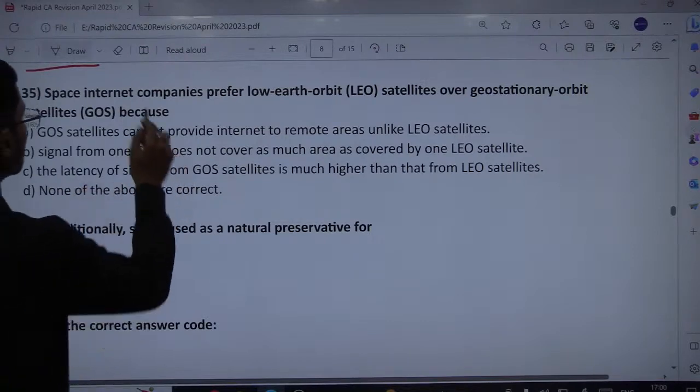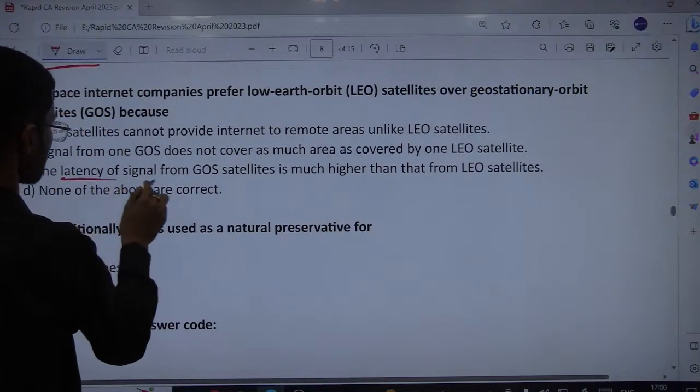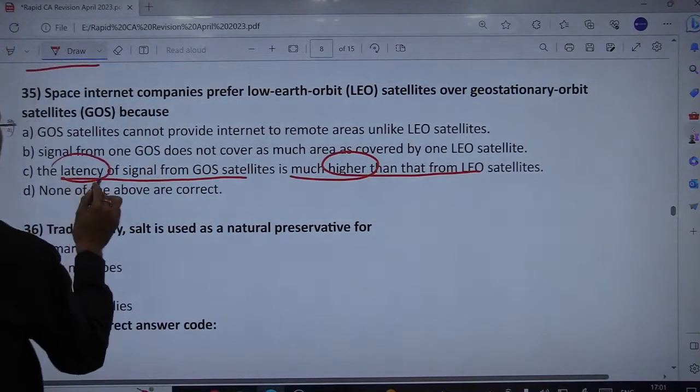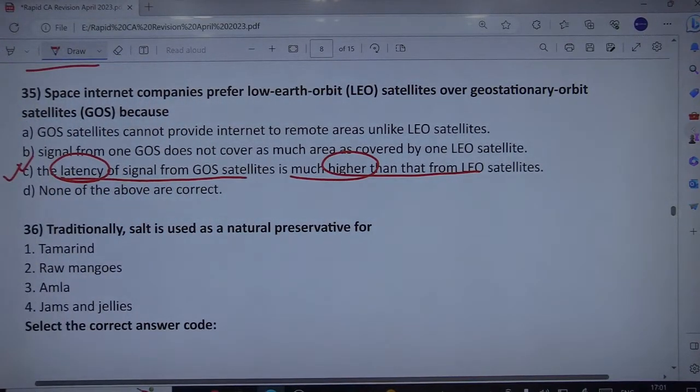The latency of signal from geostationary satellites is much higher than that from LEO. Latency is how much time your signal takes to connect to the web or any website. So there is a time lag called latency, between, let us say, the user seeking data and the server sending the data. So the correct statement is of course it.